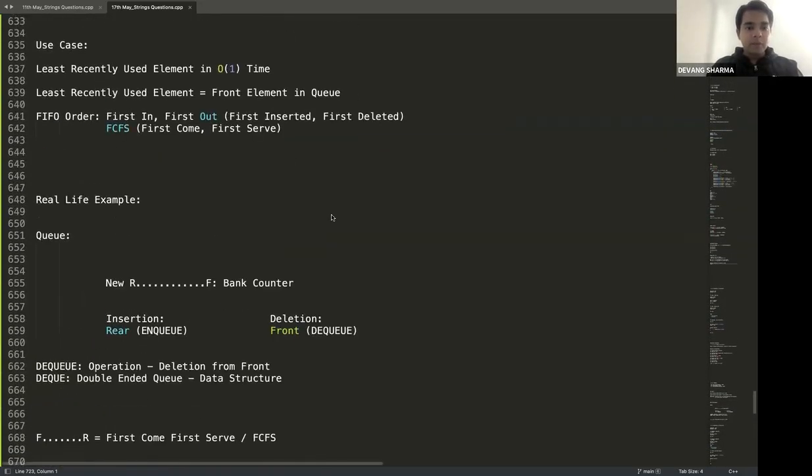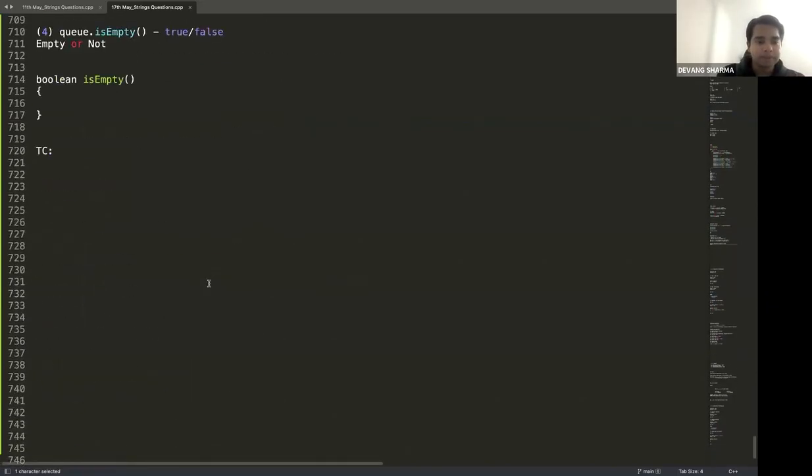If I need to check whether my queue is empty or not, do I need to calculate the size of the queue? No. Think of it from a bank counter perspective. The only thing you need to do is check whether there is any element in front of the queue. It doesn't matter about the queue size; even if there is one person, the queue is not empty.